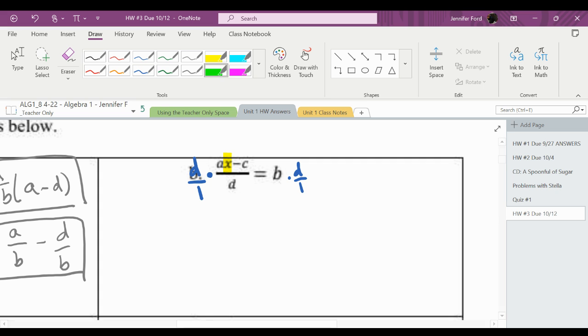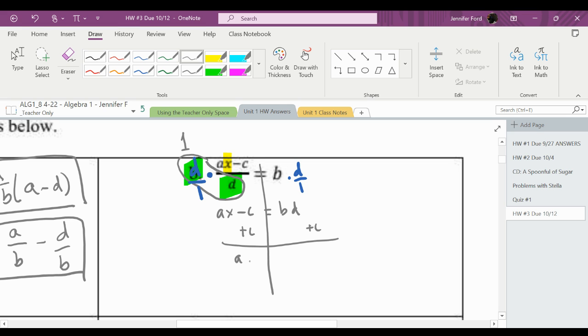Okay. So then we have d in the numerator, d in the denominator, d on top, d on the bottom. That's just equal to 1. So I have ax minus c equals b times d. The next thing I'm going to do, it's subtracting c, so I'm going to add c to both sides.